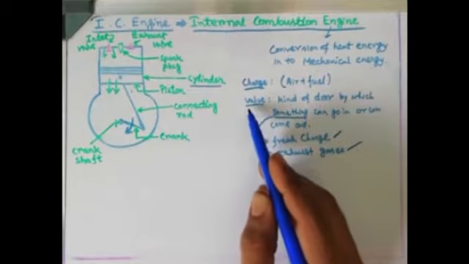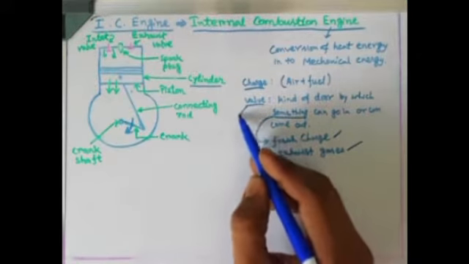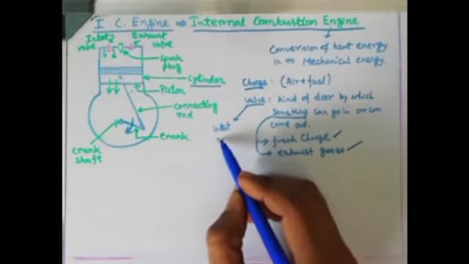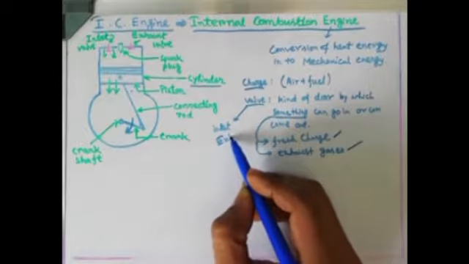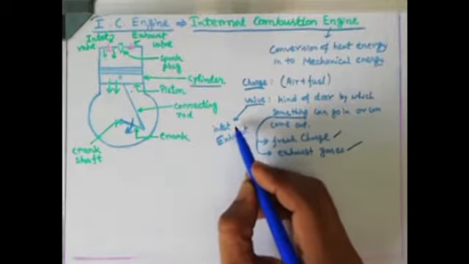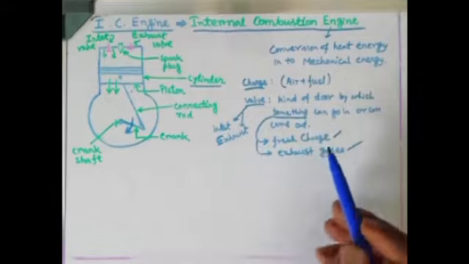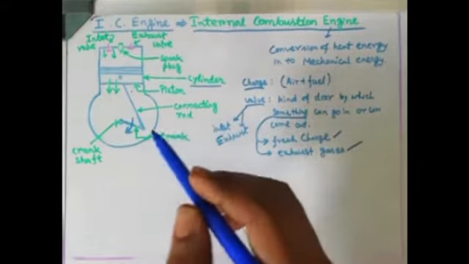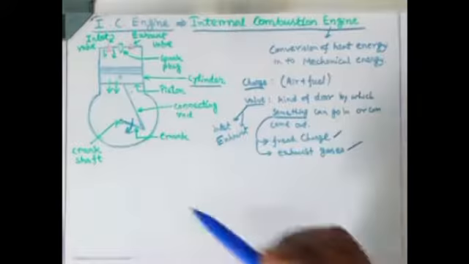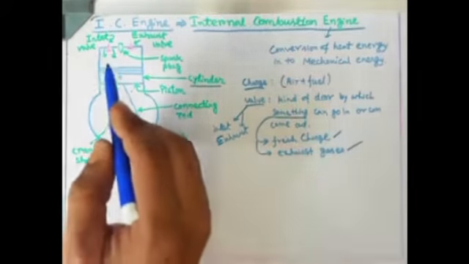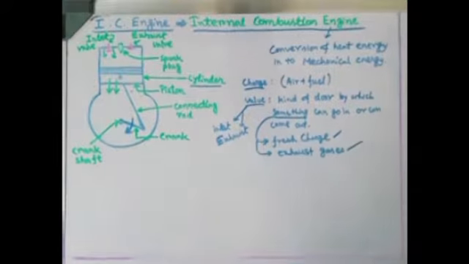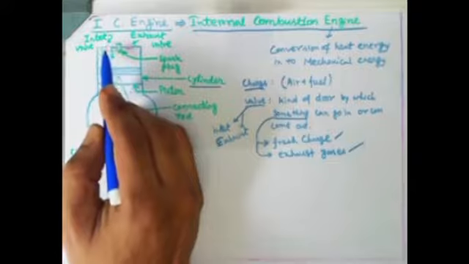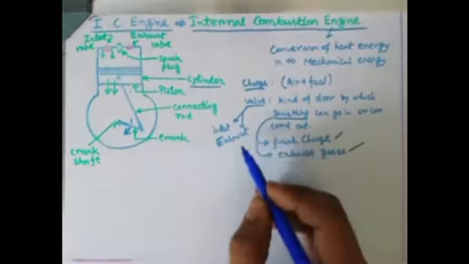So these valves are basically of two types: one is the inlet valve and the other is the outlet or exhaust valve. The inlet valve helps the air-fuel mixture, or rather only air, come in through the inlet door. In this pictorial view you can see this is the inlet door or inlet valve, this pink thing. Now, these valves are basically one-way valves.